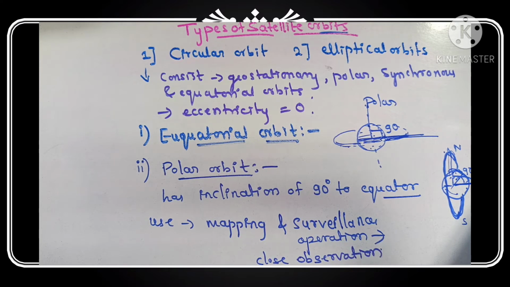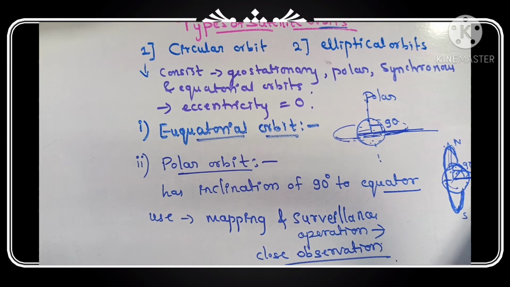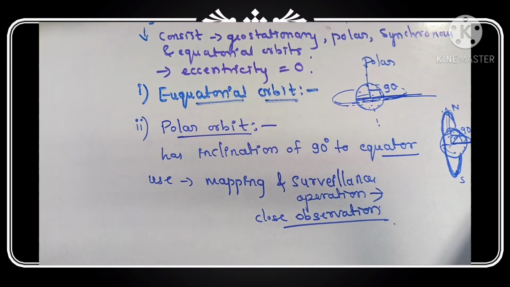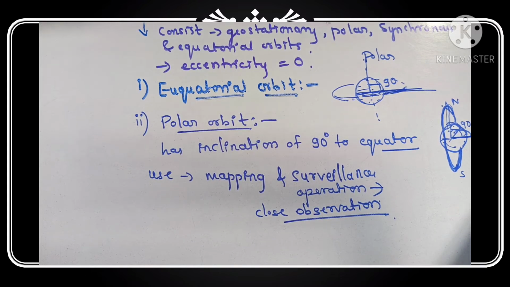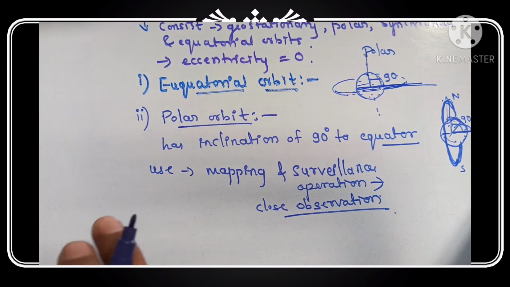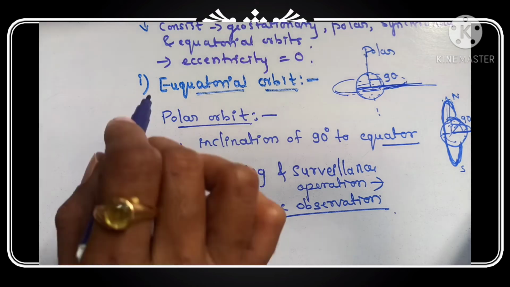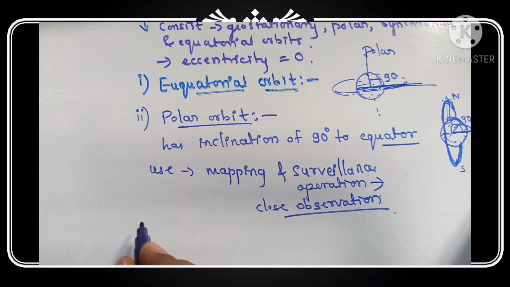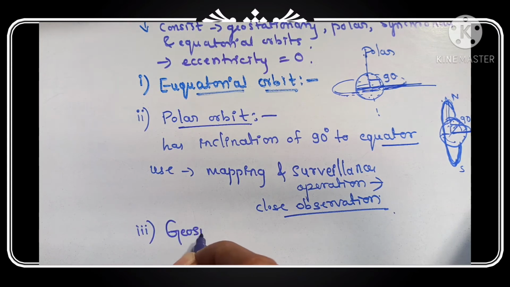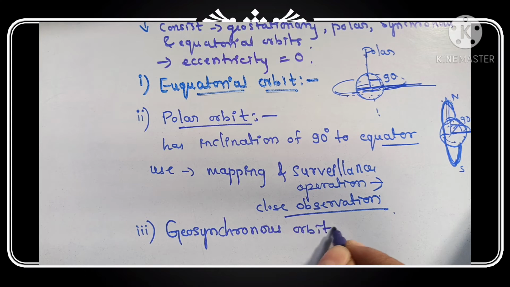By using these satellites, the scientists will observe things about space very closely. We have to use these polar orbits to observe space easily. So this is the second type in circular orbit. The first type is equatorial orbit, the second is polar, and the third one is geosynchronous orbit.